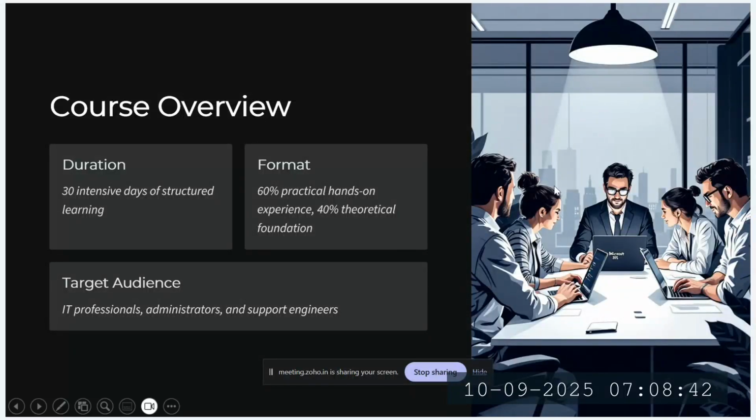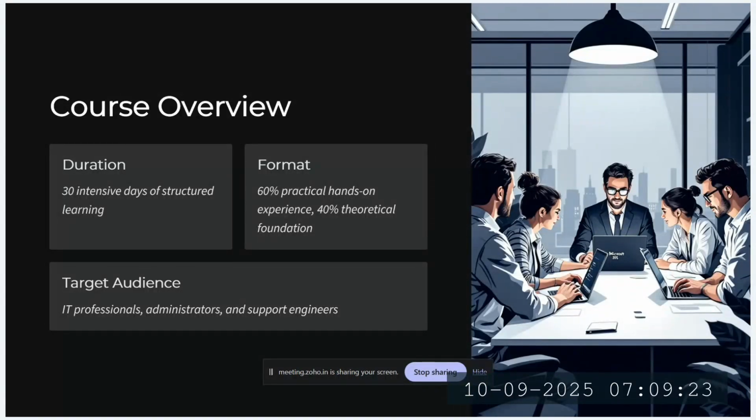Like the format we discussed, it's going to be 60% practical hands-on experience and 40% theoretical foundation, which would include the concepts. We are going to study the principle of least privilege and zero trust architecture. First, we are going to define those principles. What is the use of those principles? How are those principles used within the enterprise setting? So the entire focus will be towards the enterprise setting, how this is set up at the enterprise level.